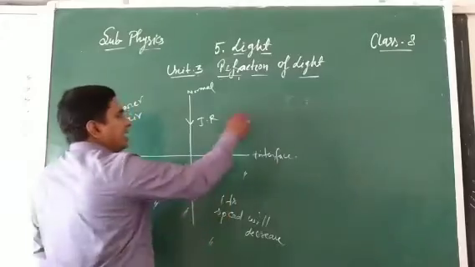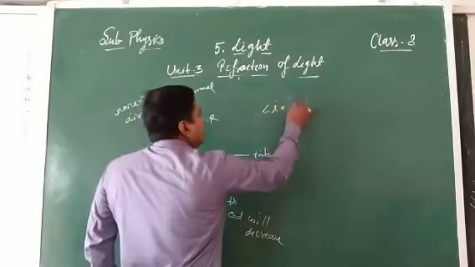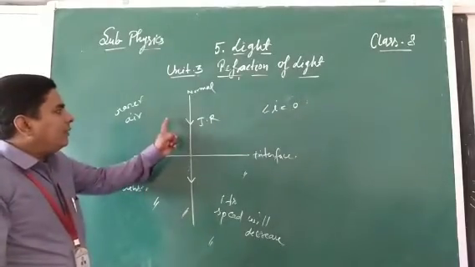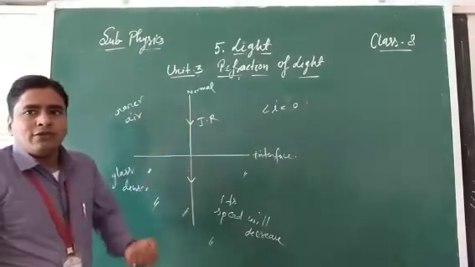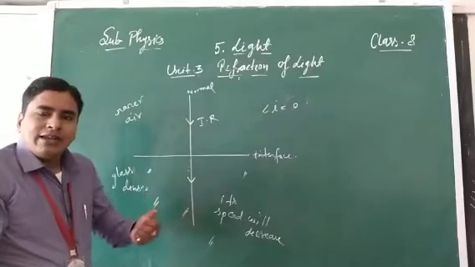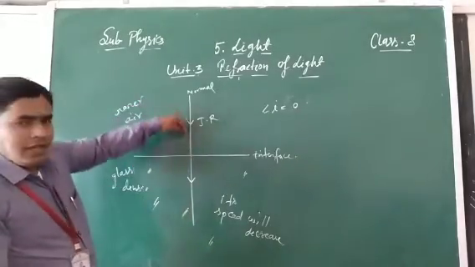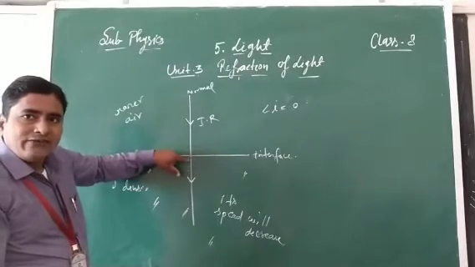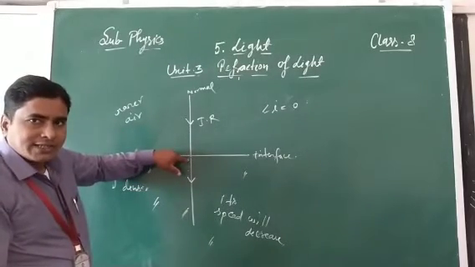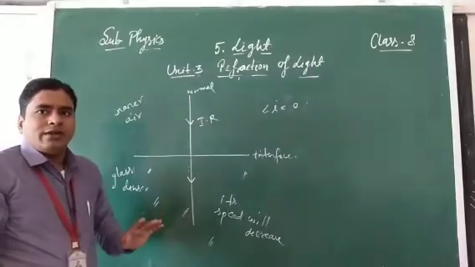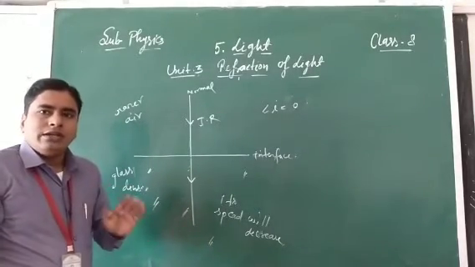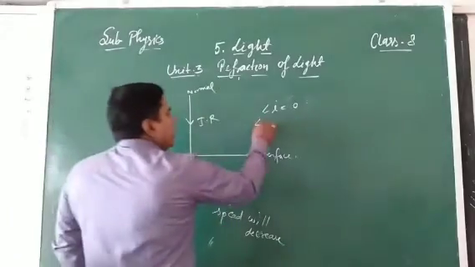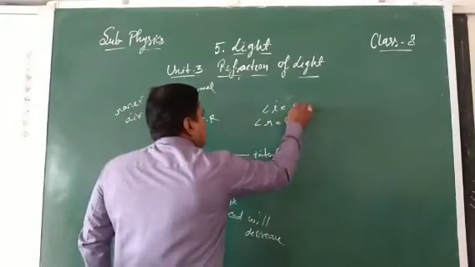Angle i is equal to 0. The angle between the incident ray and the normal becomes 0. It means the light ray travels along the normal. So after refraction at the refracting surface, it will go straight forward. It will not deviate from its path. Only its speed will decrease. So again, the angle of refraction is equal to 0 degrees.